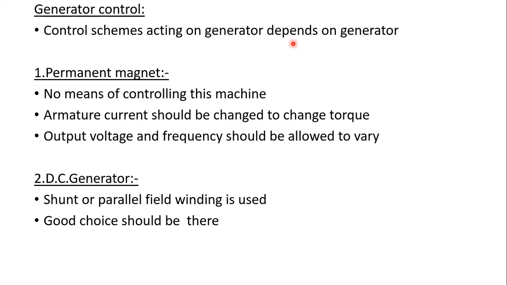If you choose a DC generator, here we can take a shunt or parallel field winding type. In this shunt type, small variations of the field current can be achieved by a variable resistor connected in the field circuit. This varies the terminal voltage, and if the terminal voltage is varied by a resistance, the power output will automatically change.